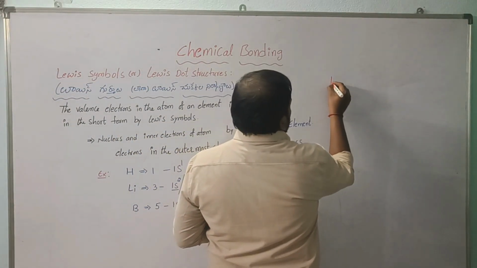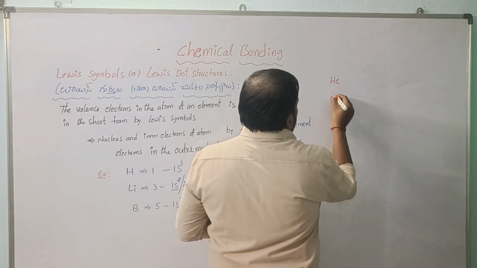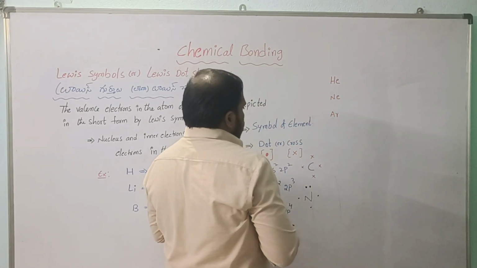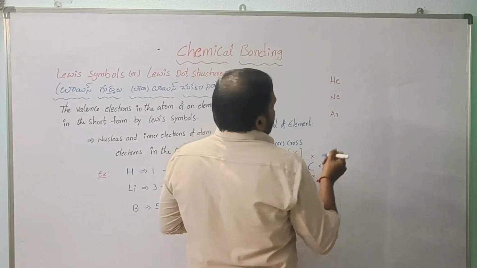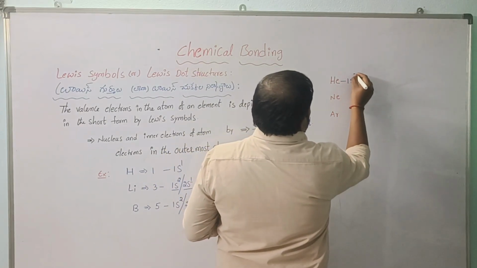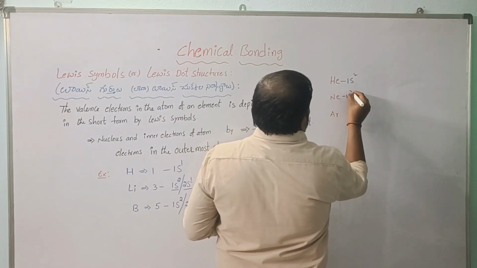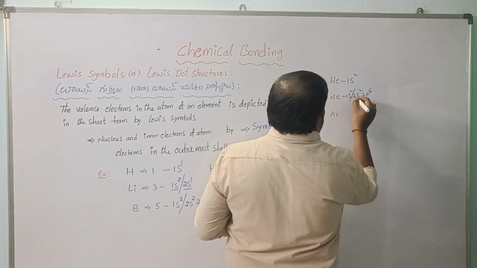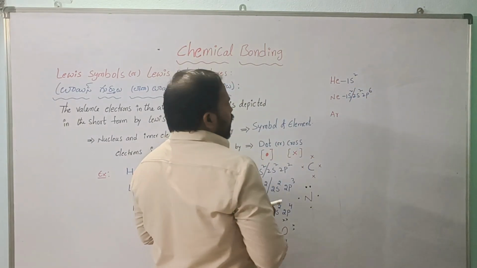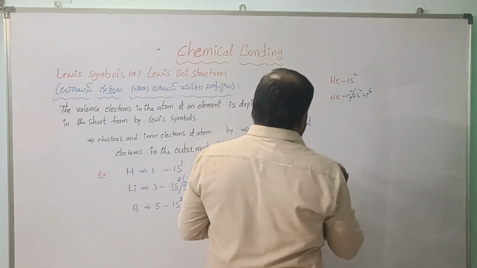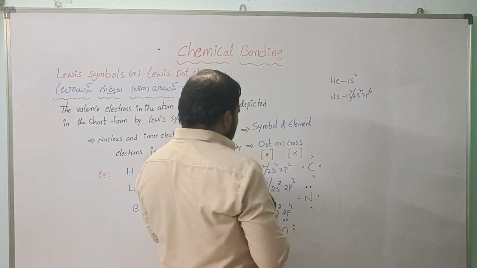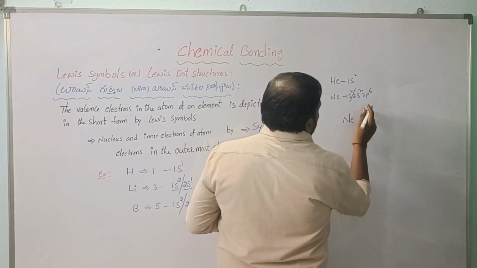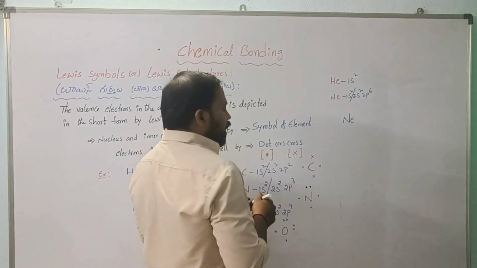Okay, check with the noble gases. The noble gases are helium, neon, argon. So these three we have to check. What is the electronic configuration? Helium is 1s2, neon is 1s2, 2s2, 2p6. So in the valence shell it is having 8 electrons. How can we represent neon? Total 8 electrons are there.